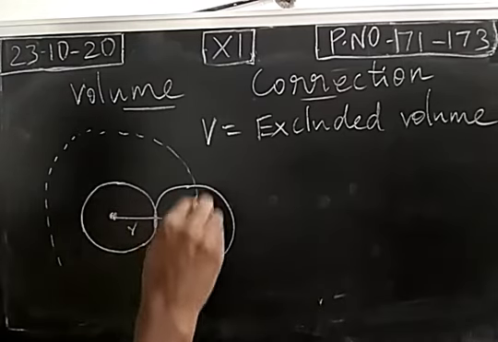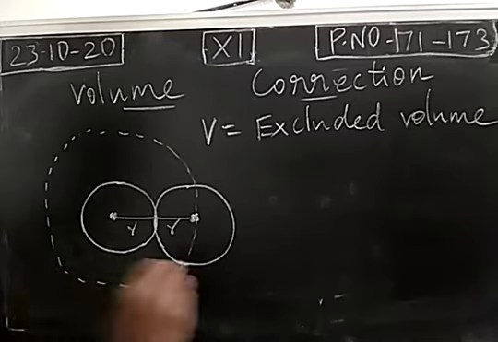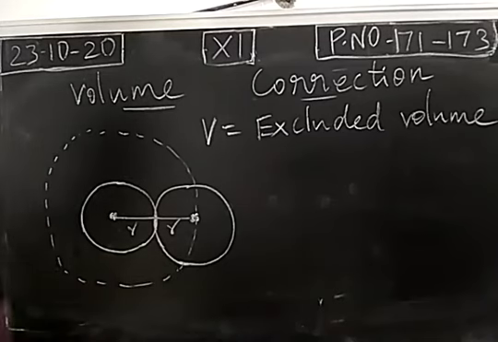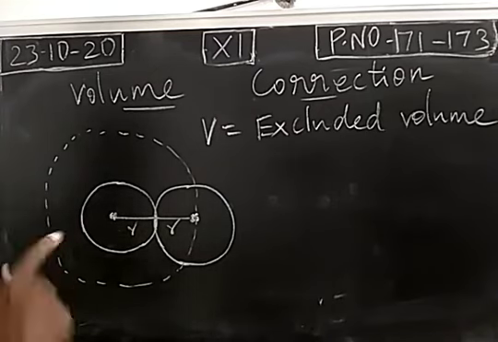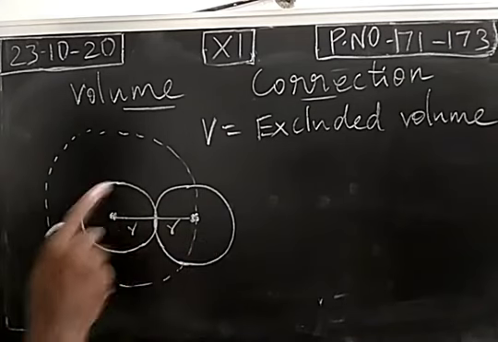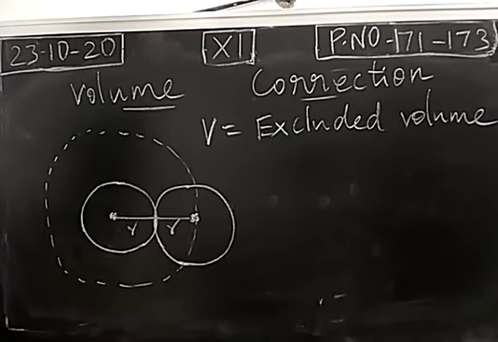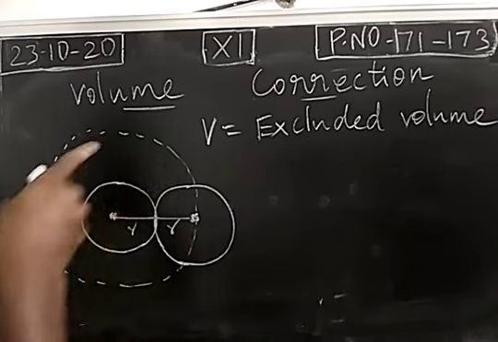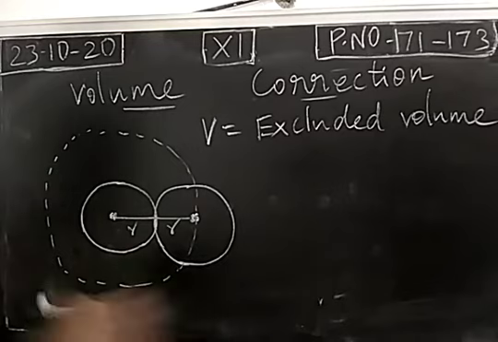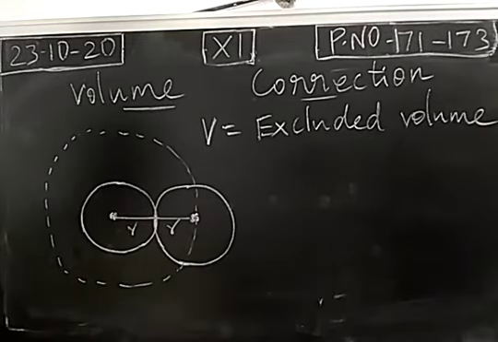So an imaginary spherical shape is drawn. This imaginary spherical shape has to be understood as the volume occupied by two gaseous molecules. This is the excluded volume of first gaseous molecule, excluded volume of second gaseous molecule, and this is assumed as excluded volume of two gaseous molecules. How much volume has to be excluded due to the presence of two gaseous molecules.